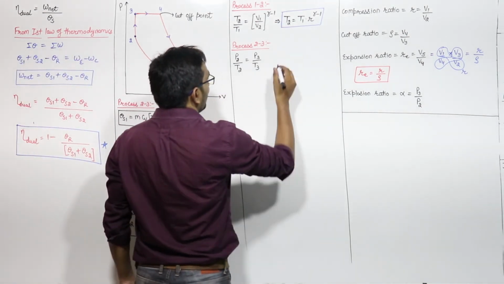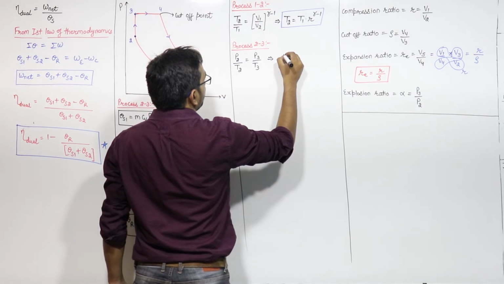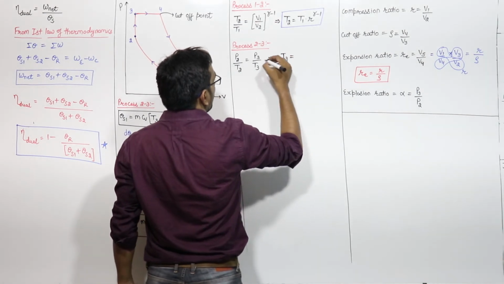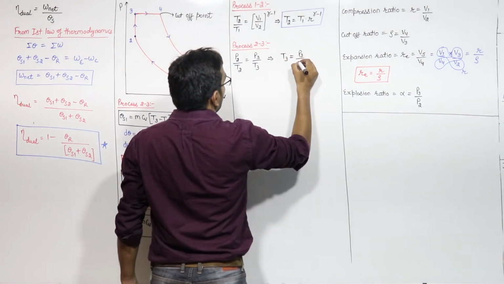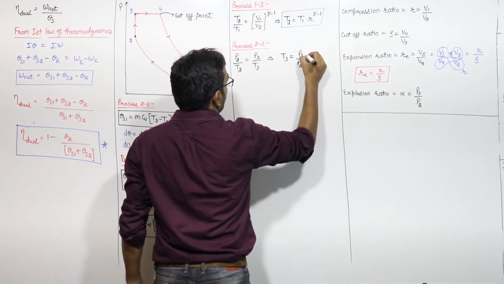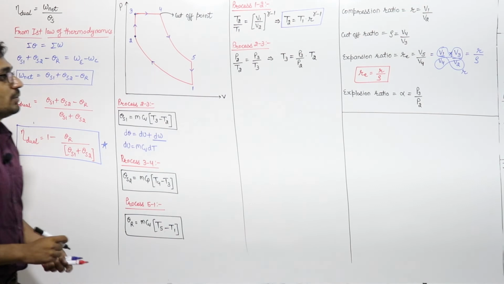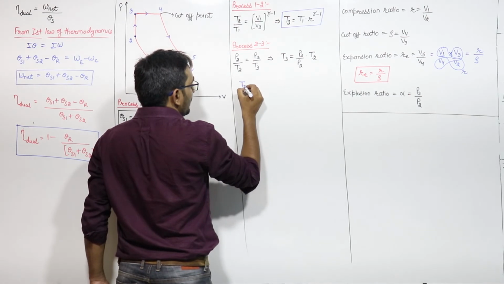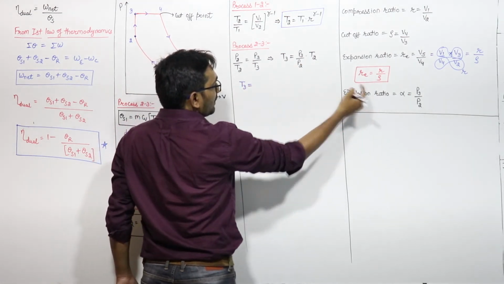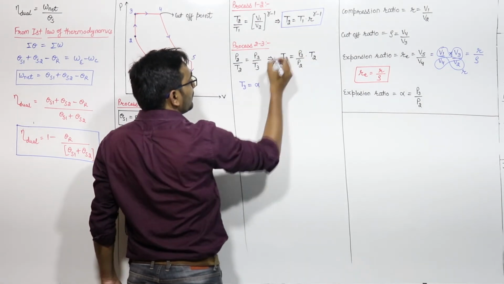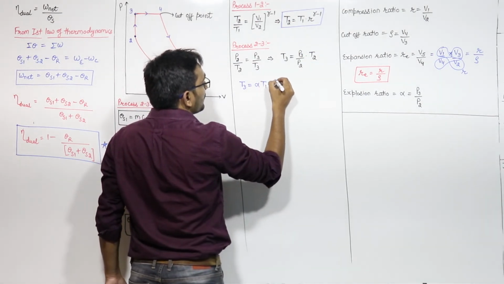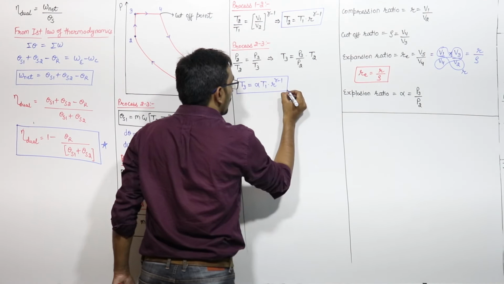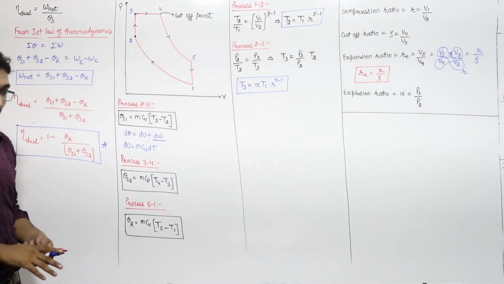So from here T3 will be equal to P3 by P2 into T2. P3 by P2 can be written as alpha, T2 can be written as T1 into R raised to power gamma minus 1. This is T3 in terms of T1, right?